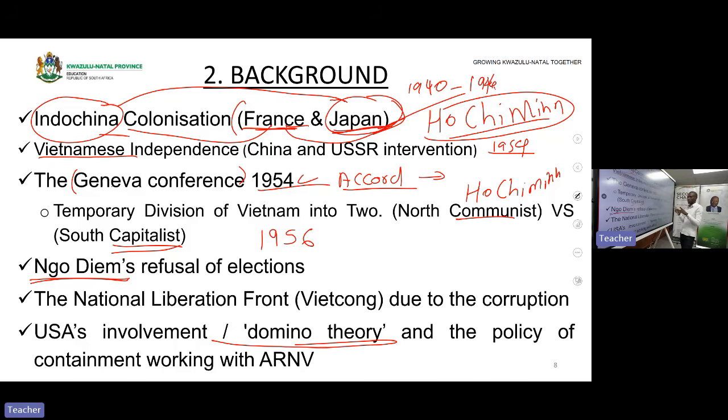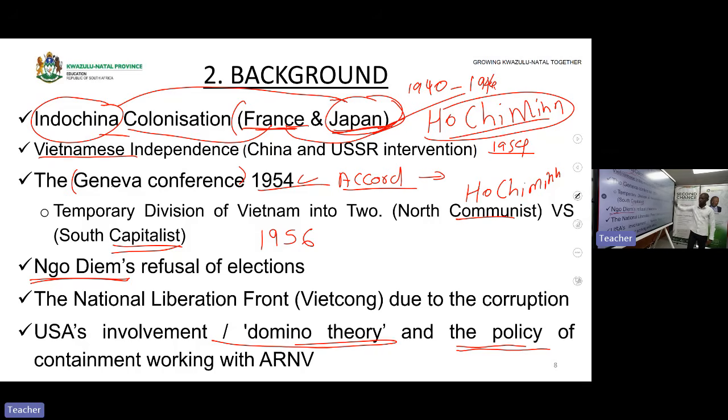I will give you a picture of the domino theory. And also the policy of containment. They also made a policy of containment, which was a policy to stop the spread of communism.